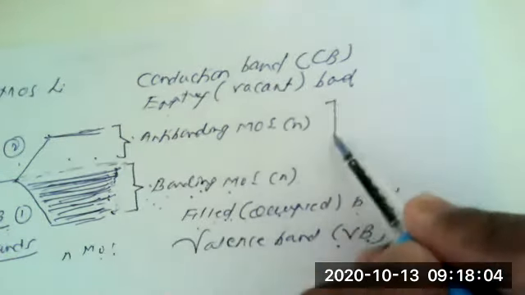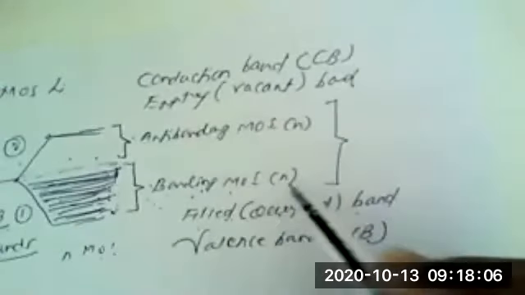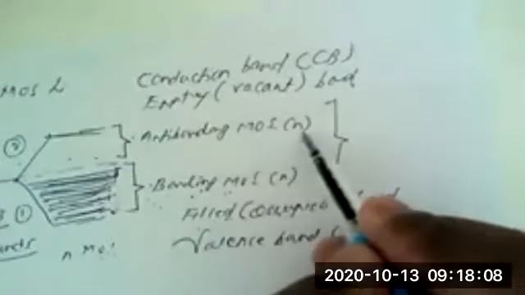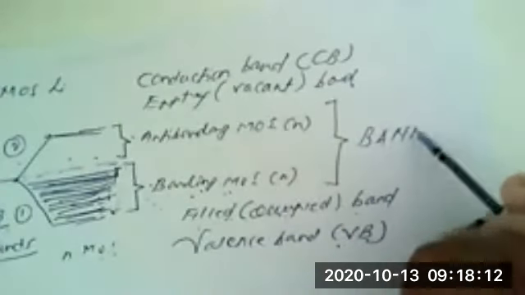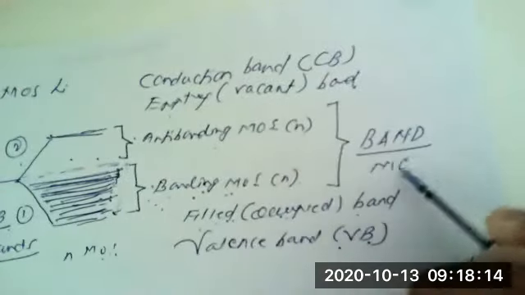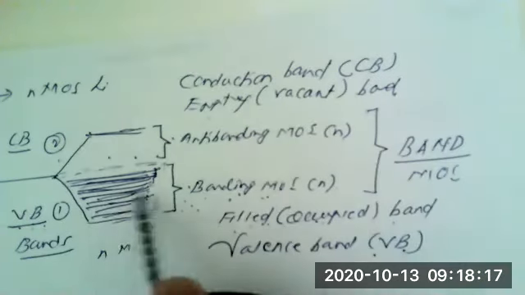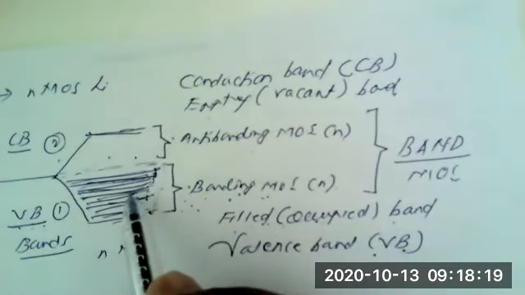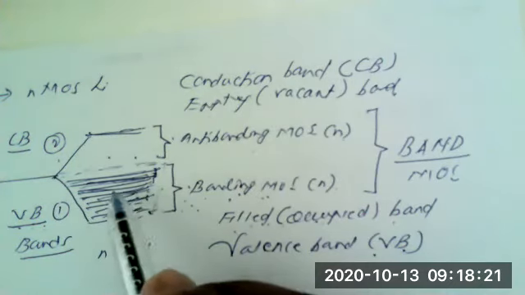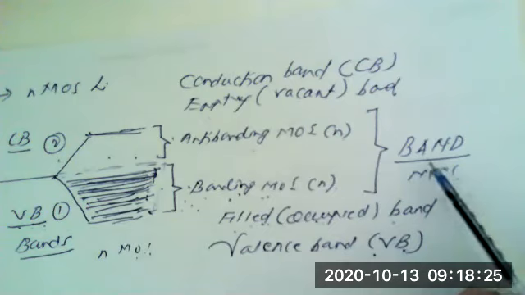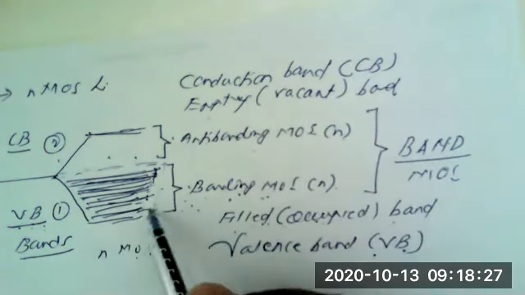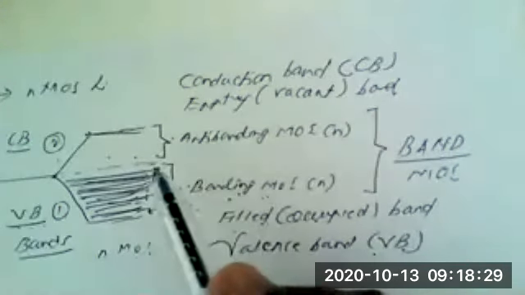The n number of bonding molecular orbitals and n number of antibonding molecular orbitals form a band of molecular orbitals where the bonding and antibonding molecular orbitals are very closely spaced. This is known as a molecular orbital energy band. This contains n number of bonding and n number of antibonding molecular orbitals.